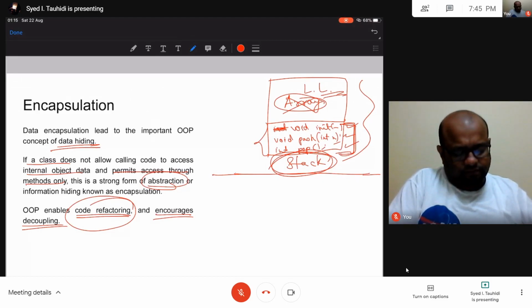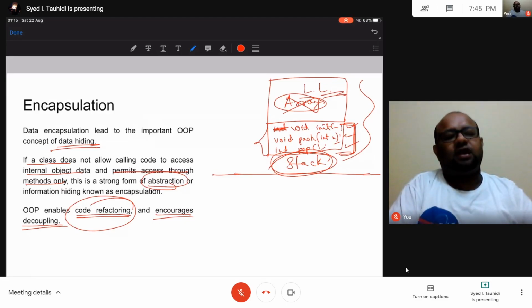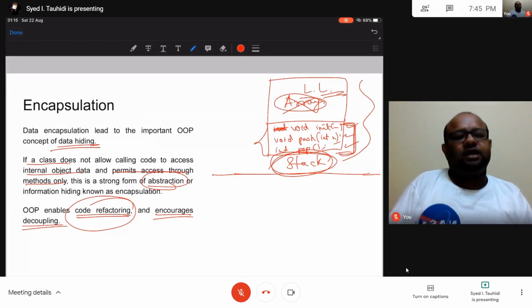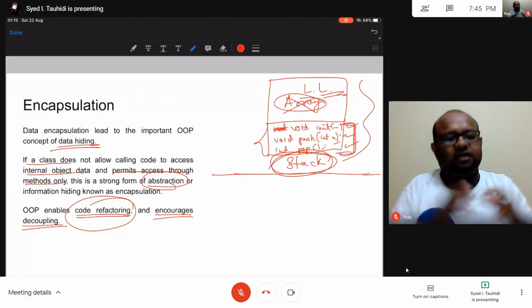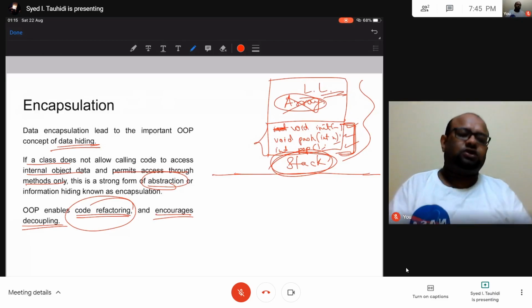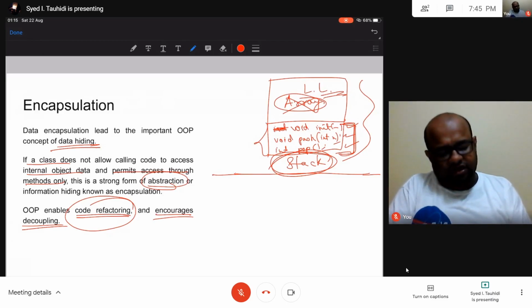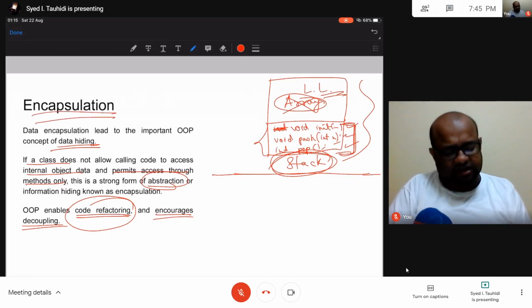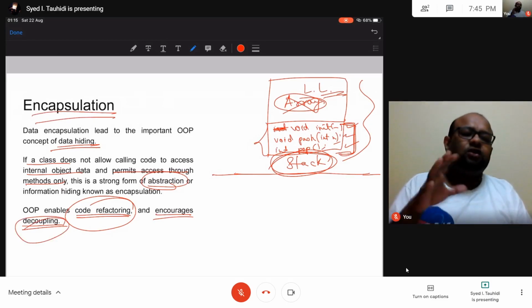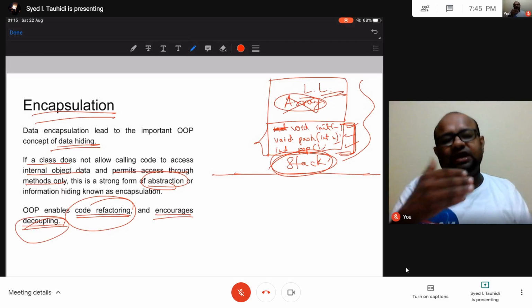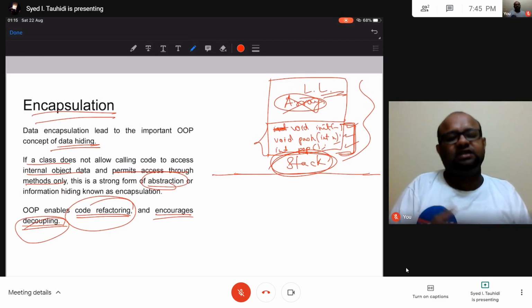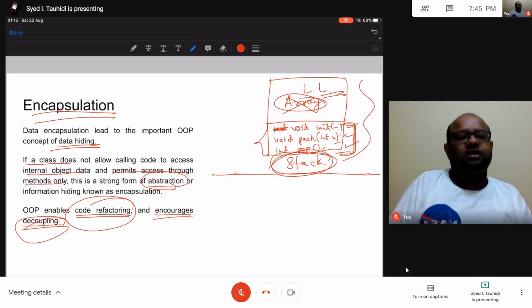Now if I do not even allow outside classes, outside code, to access all this data, then there is no chance of this coupling. So when this coupling, this interdependency, is reduced, it is called decoupling. So encapsulation allows decoupling of code. This is good practice. Your different classes should not be too dependent on the other classes. Only the interfaces that are given to you from the other classes should be used by some other class. All right, so yeah, this is what we have.